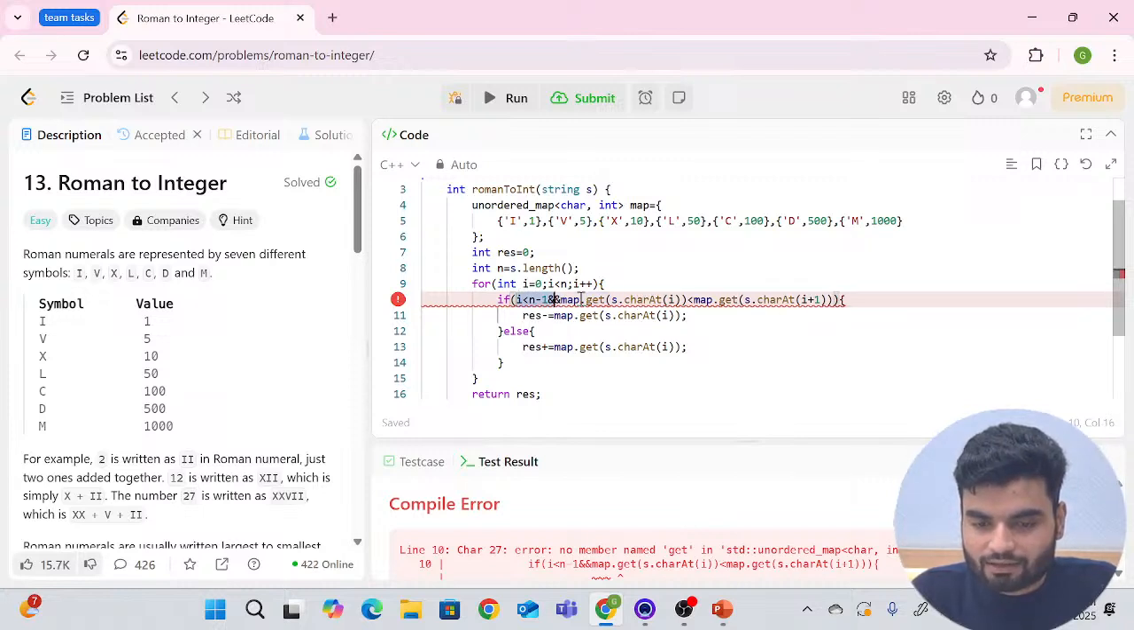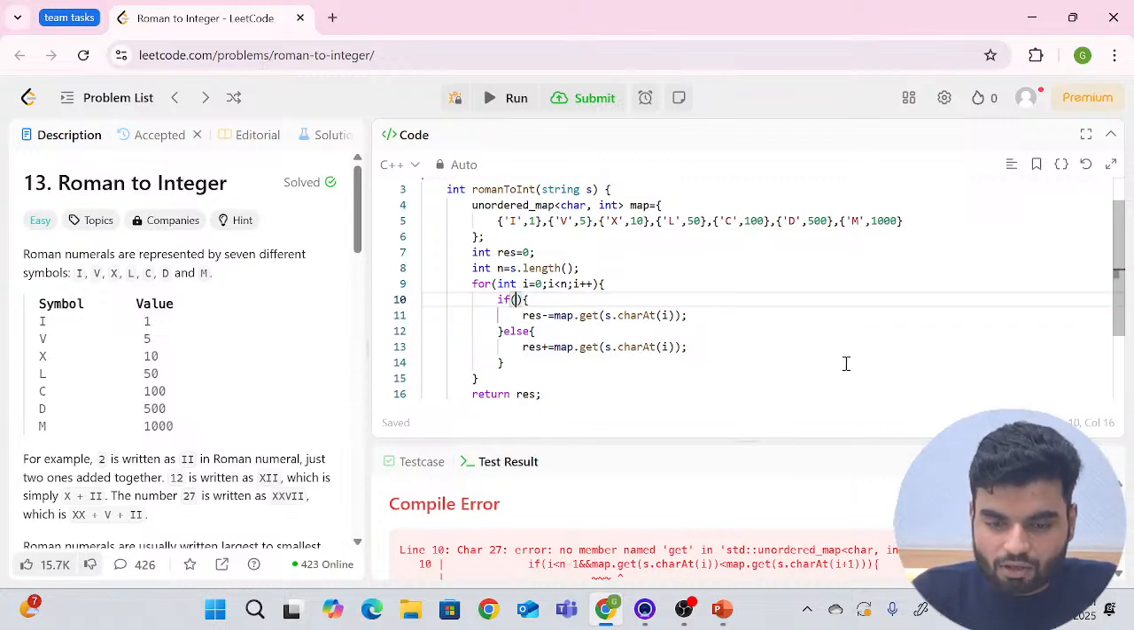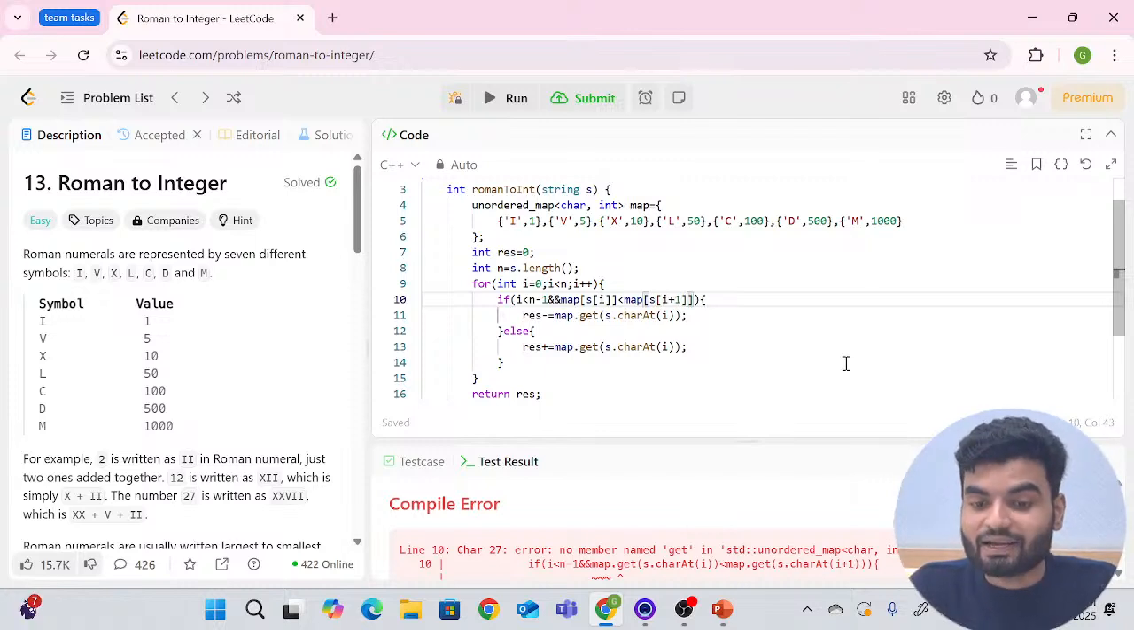I'll write this condition again, because in Java you don't have this get method. So what we'll do is that first, i should be less than the last character. We are not targeting the last character for subtraction, and then you're doing map here. You just have the arrow notation here only. As you're targeting i, if this is less than map of i plus 1, if the left character is less than the right, then we'll do subtraction.